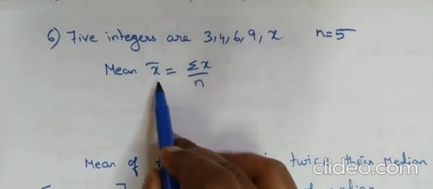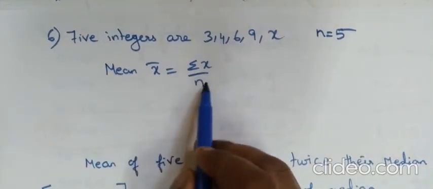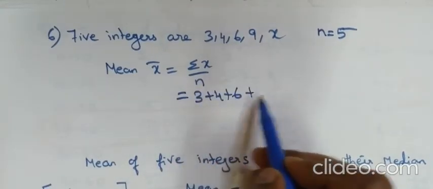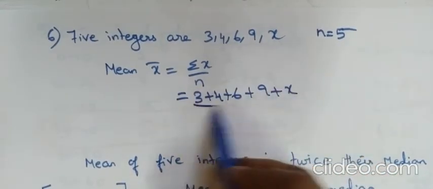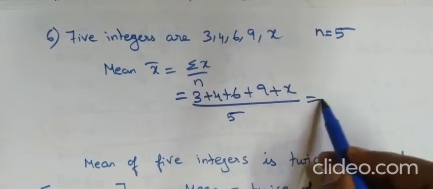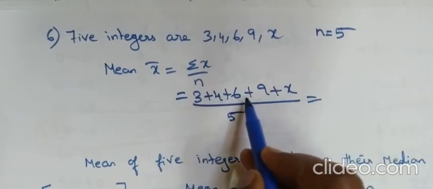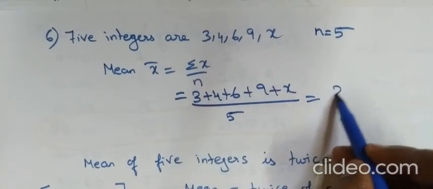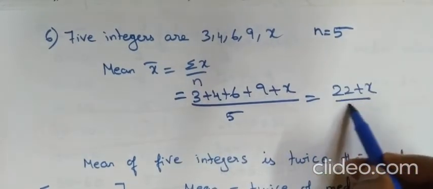So here mean goes like this: X bar equal to summation x by n. So 3 plus 4 plus 6 plus 9 plus x, divided by n, which is 5. So 3 plus 4 plus 6 plus 9 is what? 6 plus 4 is 10. 10 plus 9 is 19. 19 plus 3 is 22. So 22 plus x divided by 5.